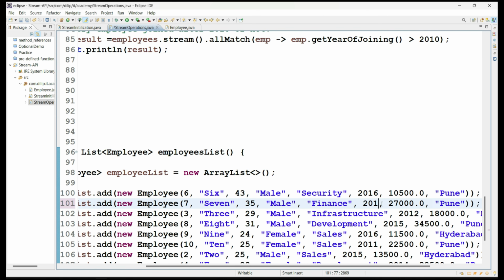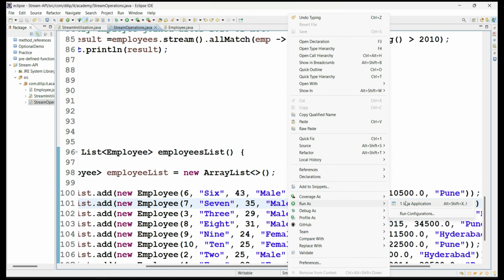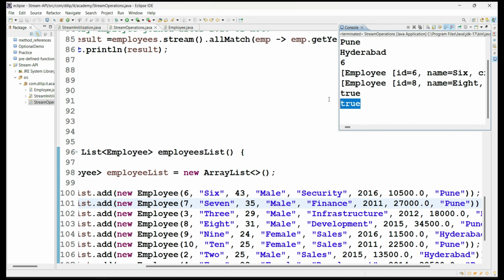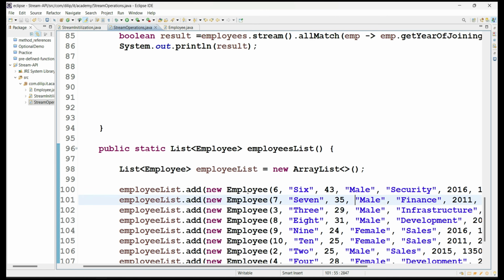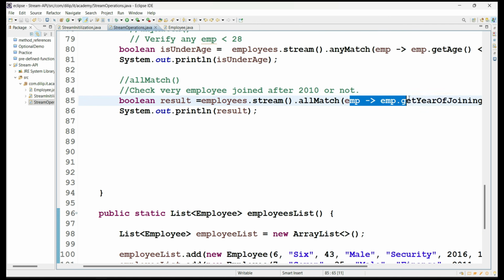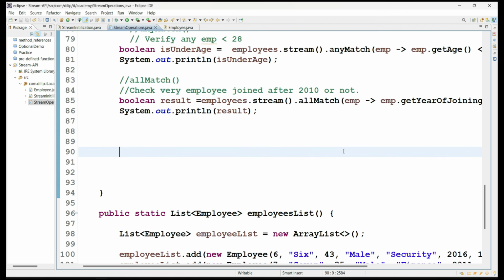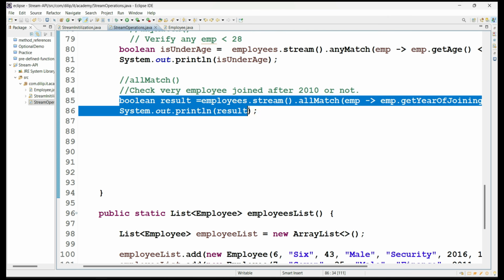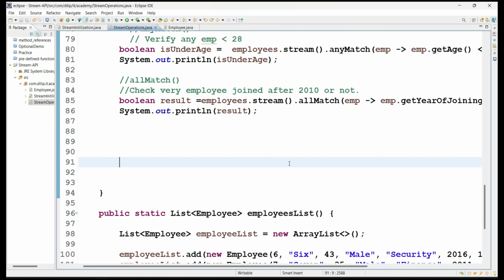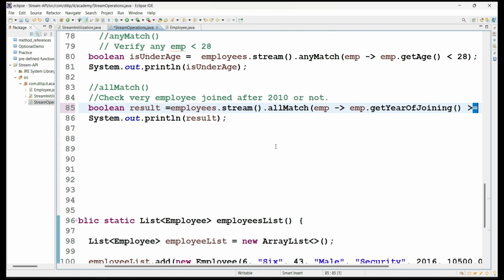So let me make this one also 2011 now. Okay, so let me execute it, run as Java application. What you got? True. So that means now all the employees joining here is making true based on this implementation. For every employee object, the predicate execution became true. So that's why overall result you got it as true. Okay. So now let's move to the next method.